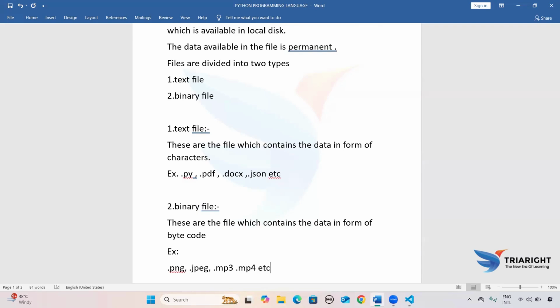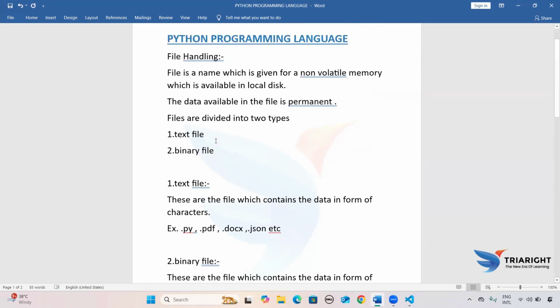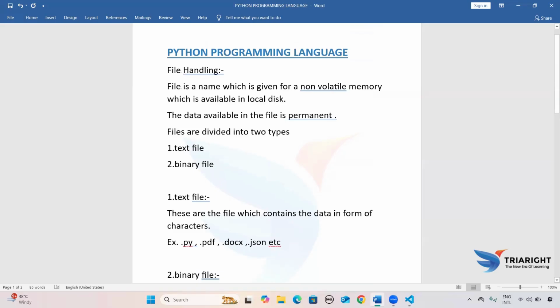So these are the different binary files and text files that are available in Python.